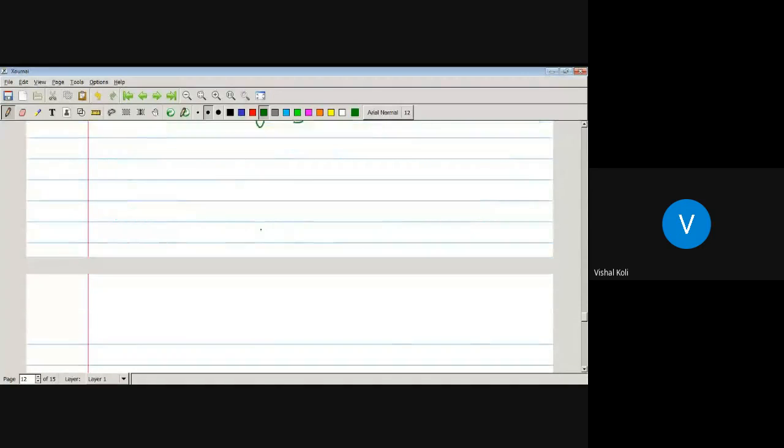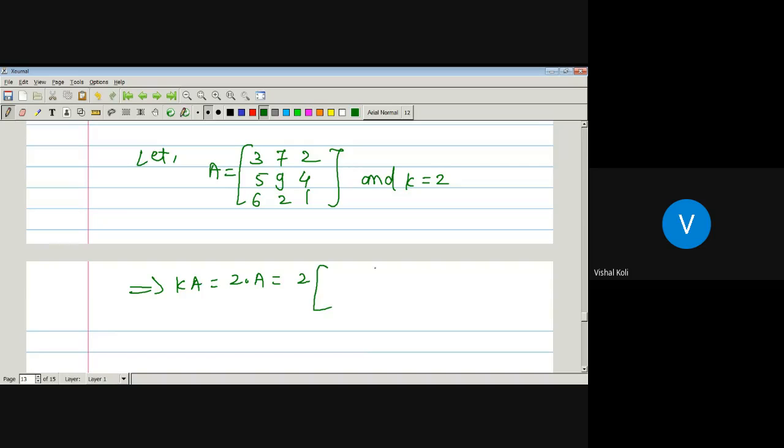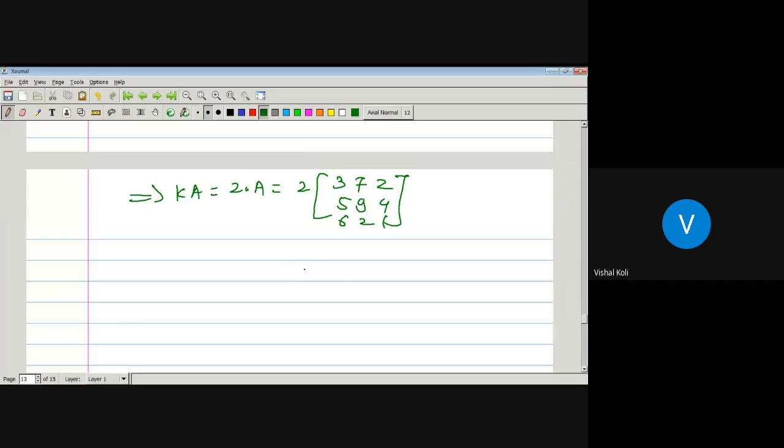Let us take one example. Let capital A be a matrix having elements 3, 7, 2, 5, 9, 4, 6, 2, 1, and K is equal to 2, which implies K into A is equal to 2 into matrix A, which is 2 into the matrix 3, 7, 2, 5, 9, 4, 6, 2, 1. Now, how do we define a matrix multiplication by a scalar? We just multiply each element of this matrix by 2.